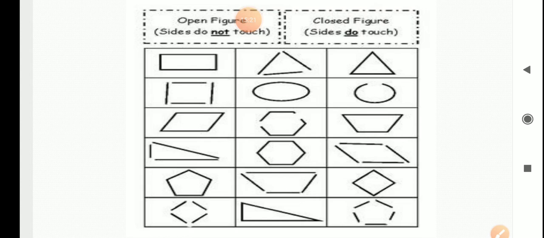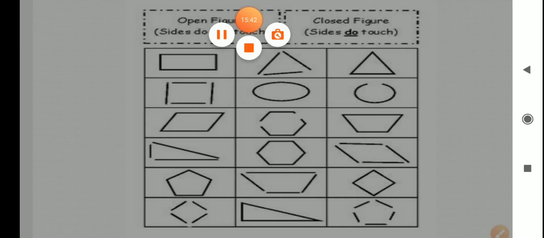In a closed figure, sides do touch, meaning they meet at the same point. The starting point and ending point meet at the same common point and it is a closely packed figure. So here we will solve one exercise so that the concept of open figures and closed figures will be clearer to you all. So let's start.